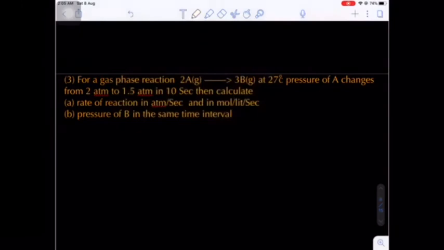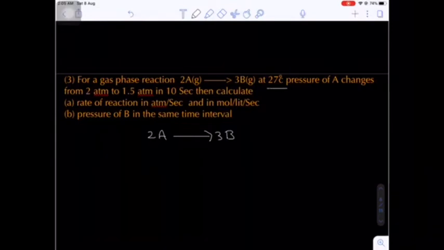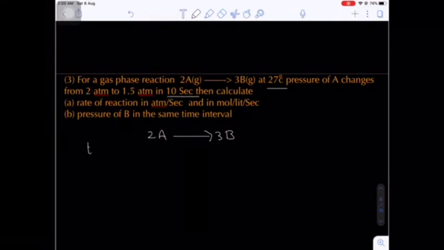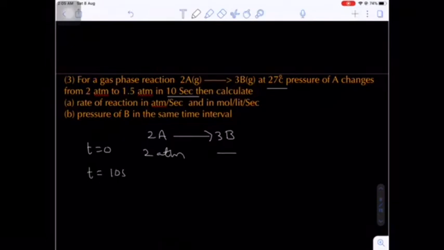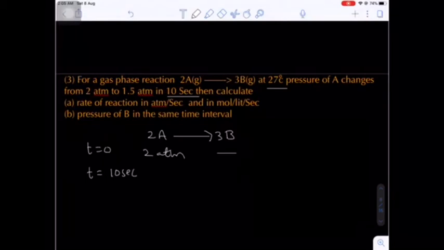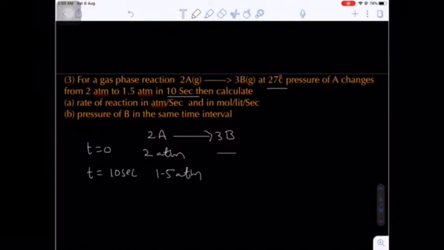For the gas phase reaction, that is 2A gives 3B. So in the question, 2A gives 3B. Okay. At 27 degrees Celsius, the pressure of A changes from 2 atm to 1.5 atm in 10 seconds. Initial time period is 0. Initial pressure of A will be 2 atm. What is the pressure of B? 0 atm. After time interval 10 seconds, the A will be left to 1.5 atm. Yes or no? A will be left to 1.5 atm.